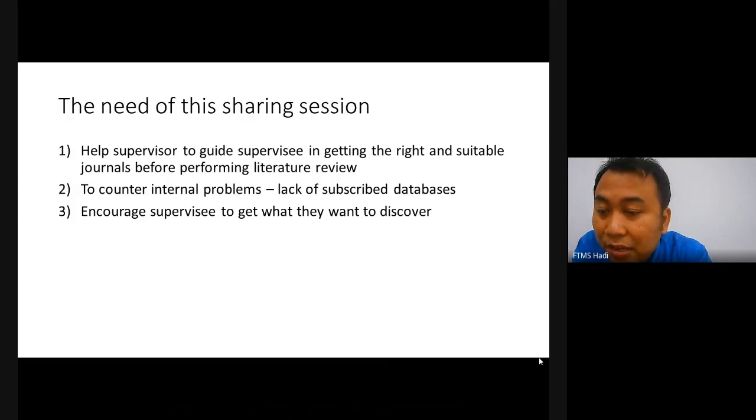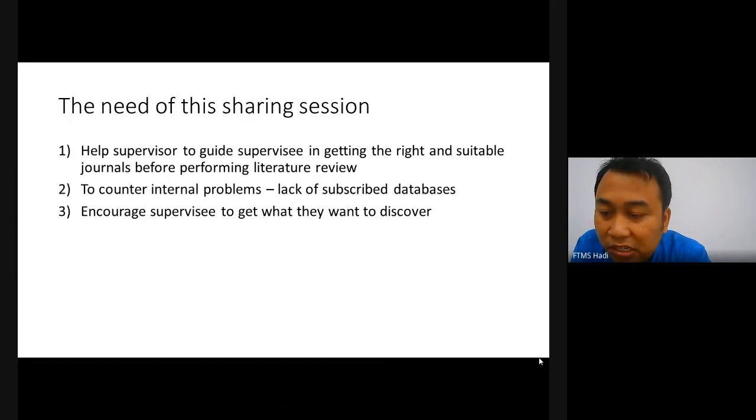All right. The second one is to counter internal problems. This is happening to us, because currently we lack subscribed databases. We don't have much access to Scopus, Emerald, Elsevier, Web of Science. If you want to subscribe, there are fees required, which is quite a lot of money, especially for an institution that wants to subscribe. So we try as best as we can to have a cost saving here.